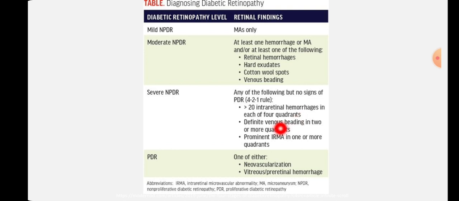So how will you differentiate a case of IRMA and neovascularization? By doing fundus fluorescein angiography. Okay, so that is how you will differentiate. You need to follow the 4-2-1 rule also.